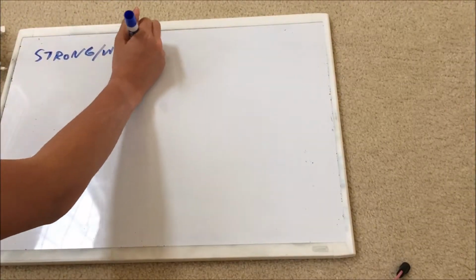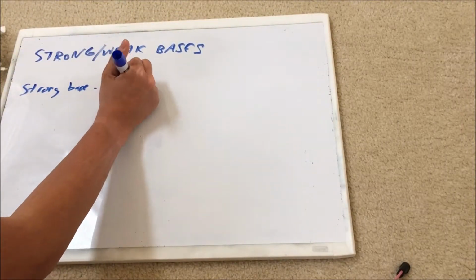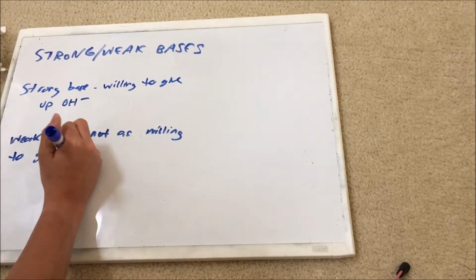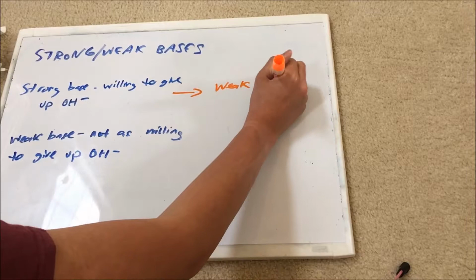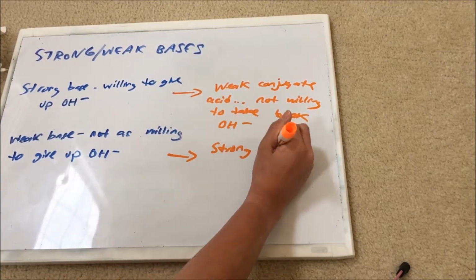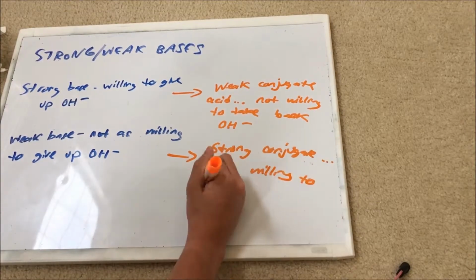And for bases, vice versa. Strong bases have a very high Kb and are willing to give up their hydroxide ions, while weak bases are not as willing to give up their hydroxide ions. And strong bases will have a weak conjugate, and weak bases will have a strong conjugate.